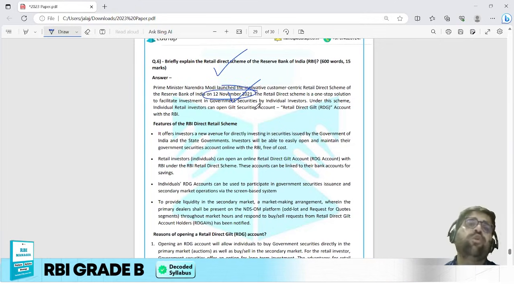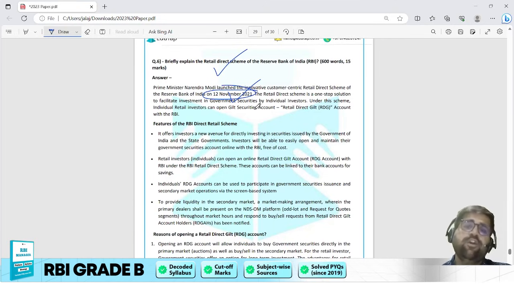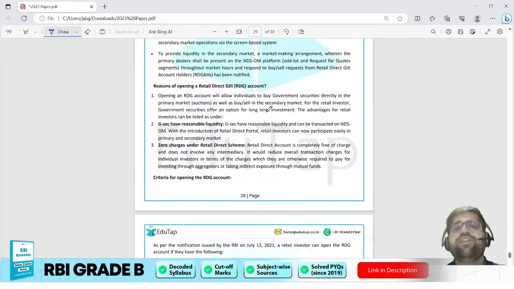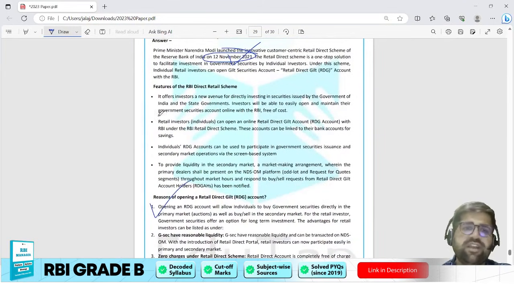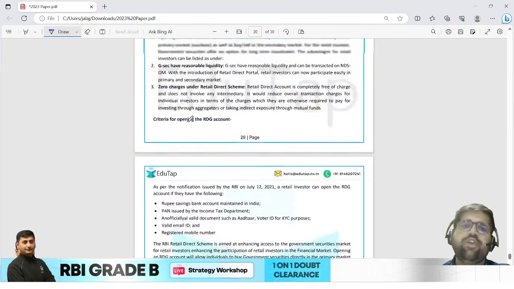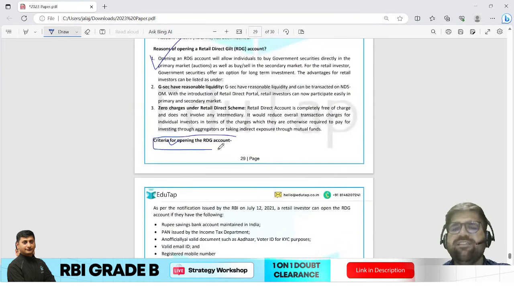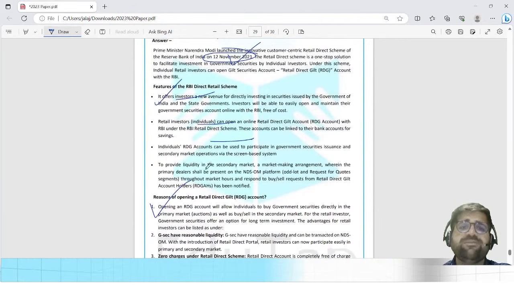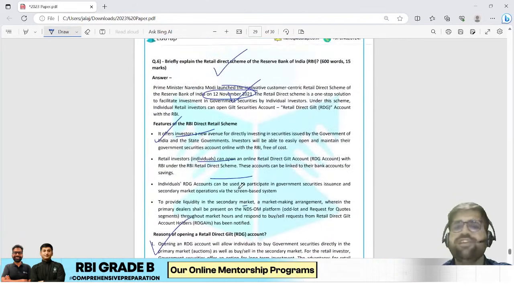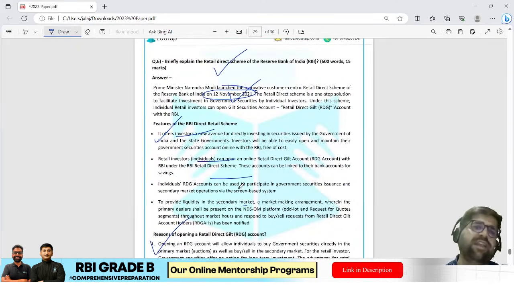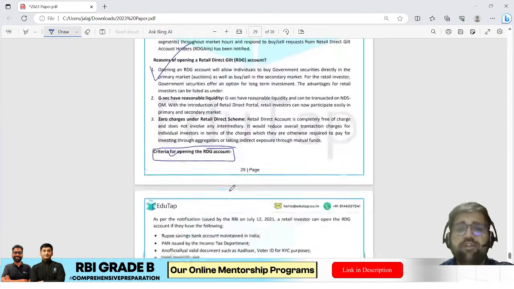Then you have to go deep into the Retail Direct Scheme. You will have to mention each and every point related to it. Like you can mention the reasons, the features, and you can also mention the criteria. But I would say give less importance to criteria. You could have explained more features, and you could have also explained the reasons that why RBI is bringing it. Okay.